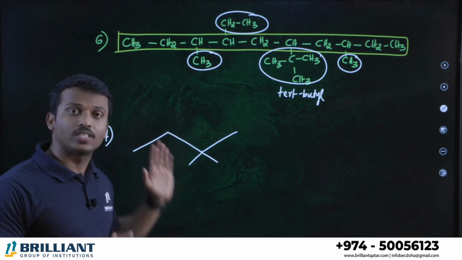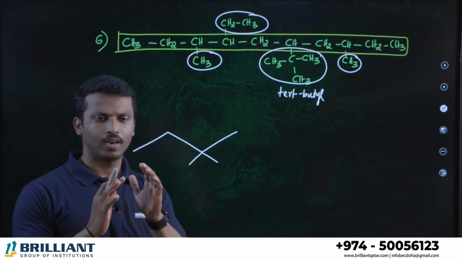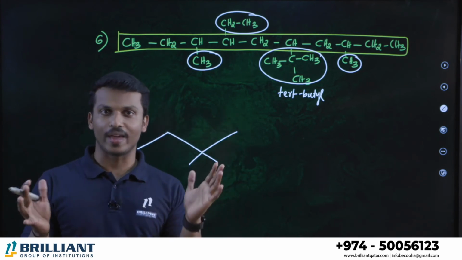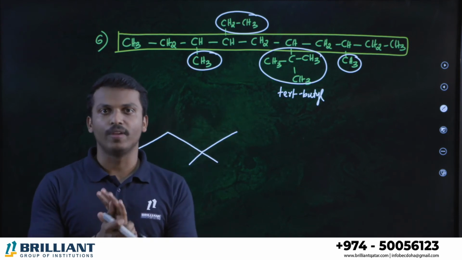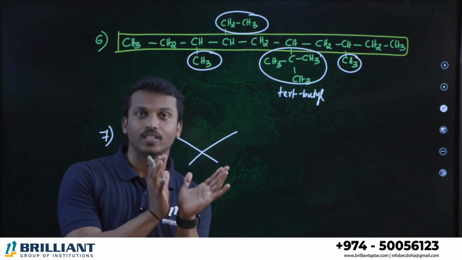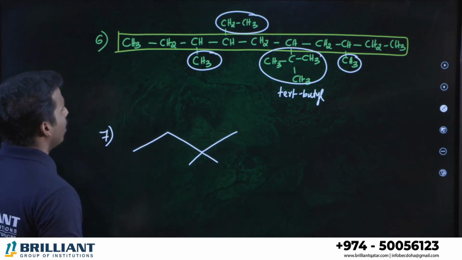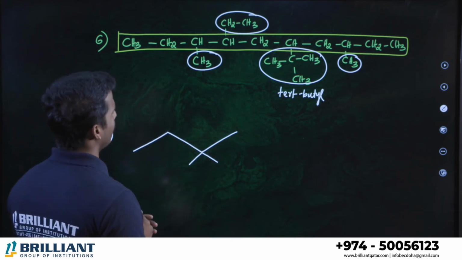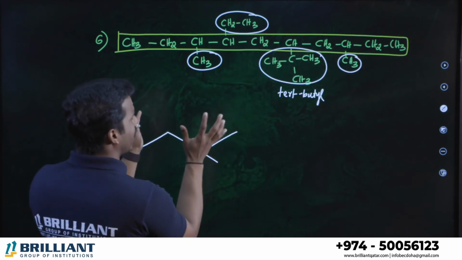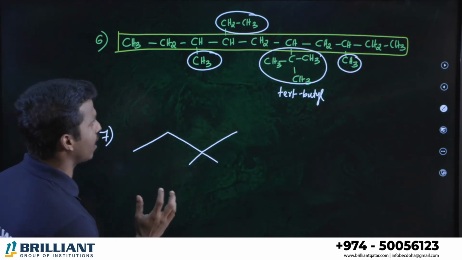When big branches come, especially tert-butyl, neopentyl, neohexyl, we have to write the name of the big branch first. So dear all, from where can you start numbering? This is methyl, ethyl, tert-butyl, methyl. All the branches should get the least numbers.